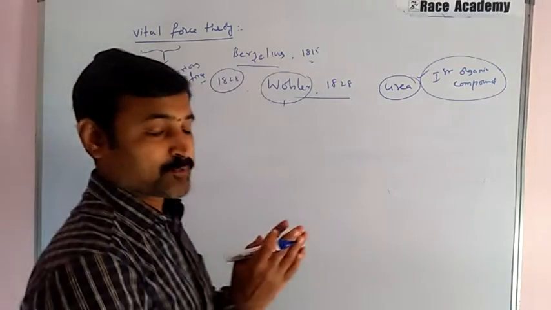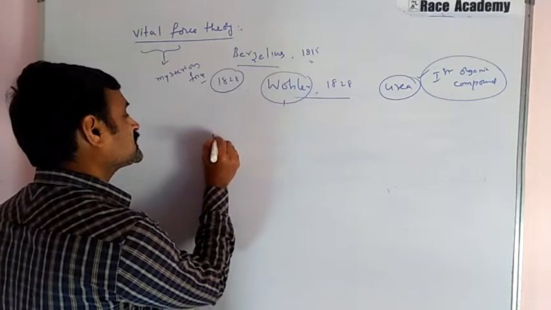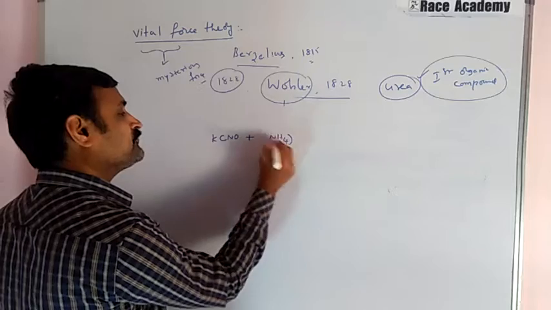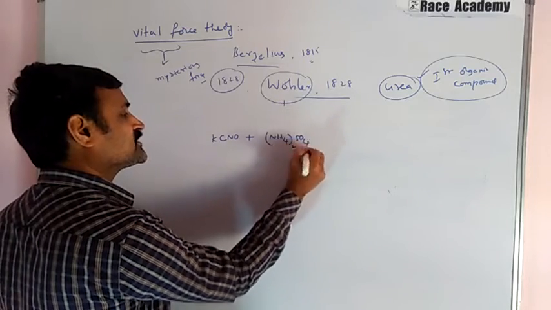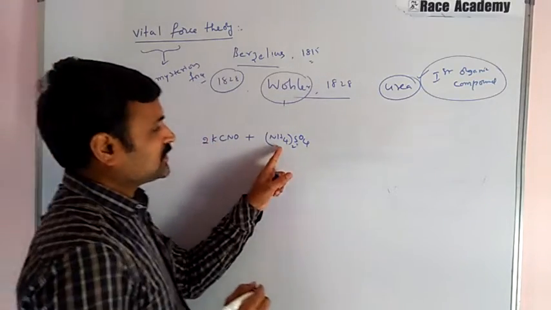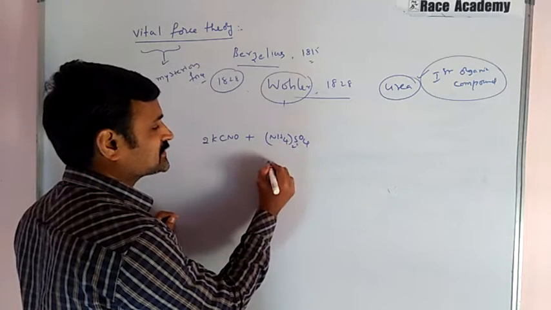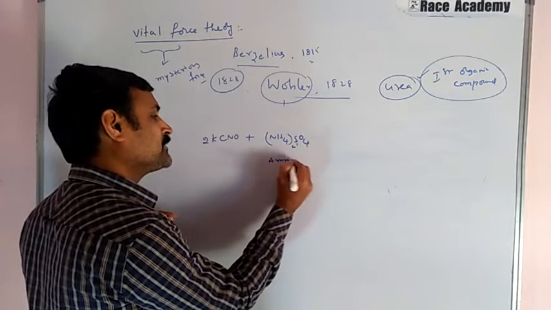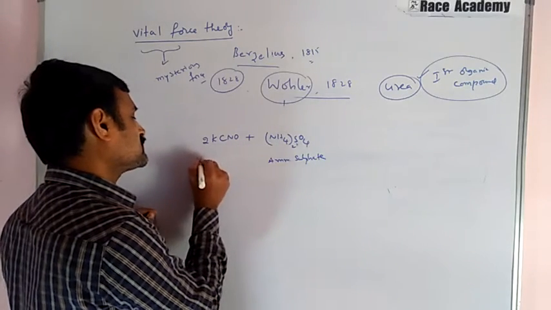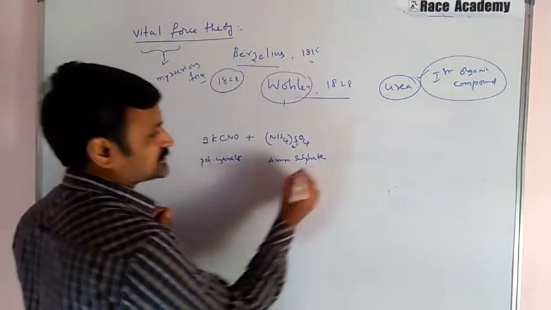First, he took potassium cyanate, KCNO, and ammonium sulfate, (NH4)2SO4. He took 2 moles of the first and 1 mole of the second. This is ammonium sulfate, and this is potassium cyanate.